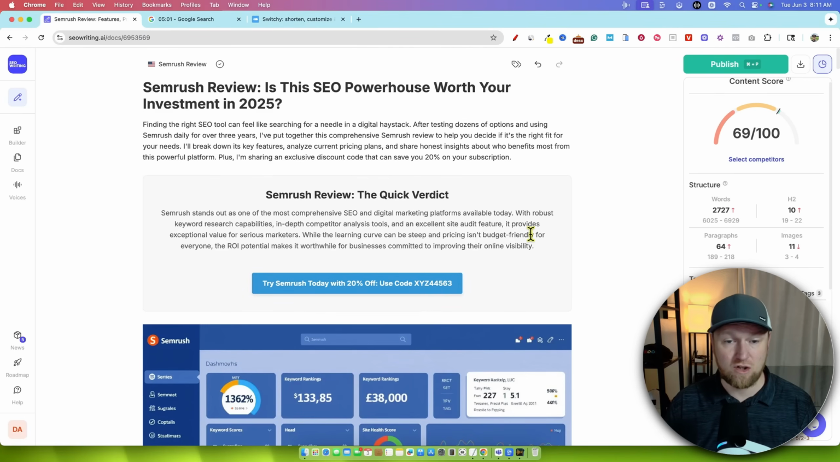We already have a call to action. Go and pick it up. We already said that it's amazing. So go pick it up and here's the coupon code right there.